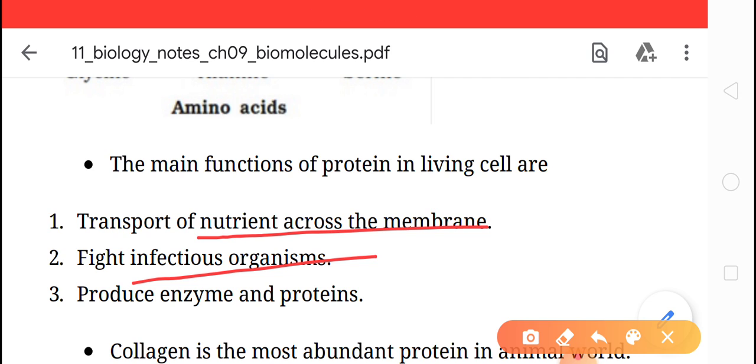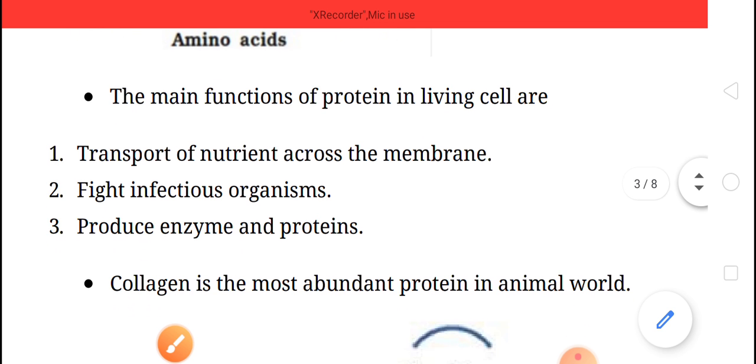Third, they produce enzymes and proteins. We know very well that enzymes are proteins, formed by amino acids. Next, function of the protein: in bodybuilding the protein plays an important role. In repair of damaged tissue the protein plays a very important role, and for growth and maintenance the proteins are also helpful. Okay, clear children?